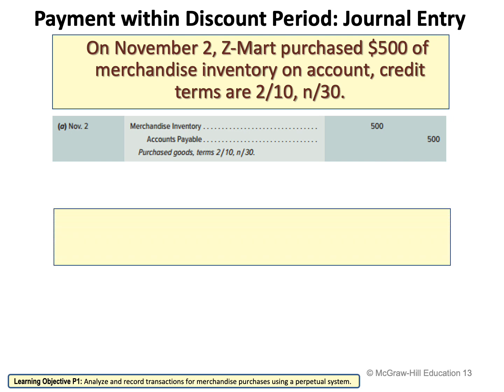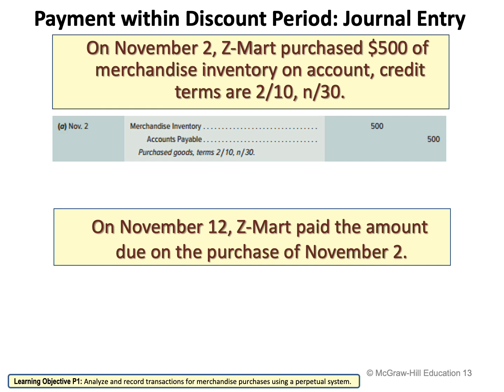Now, they're saying that on November 12th, Z-Mart paid. So he purchased the merchandise on the 2nd of November, but on the 12th of November, he paid the amount due for the purchases of November 2nd. The most important thing that you have to remember is the dates.